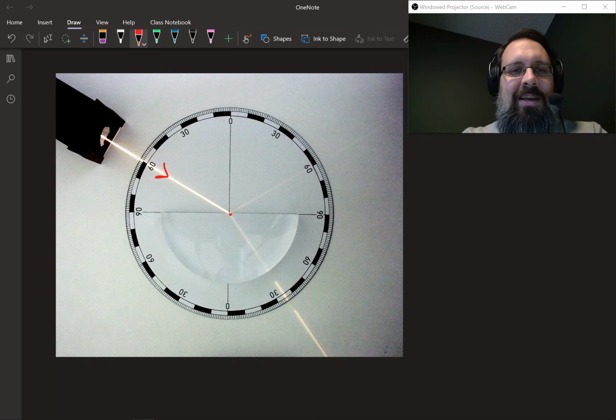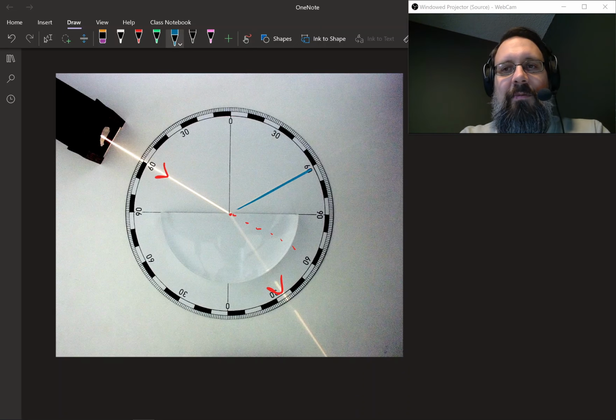It's entering, it looks to be glass. Maybe it's plastic. There's some material here that it's hitting. And then what's happening is we can see that instead of going straight, the light is bending. You'll also notice that there's a little bit of a reflection as it reflects off the boundary. And then we call this the transmitted ray.